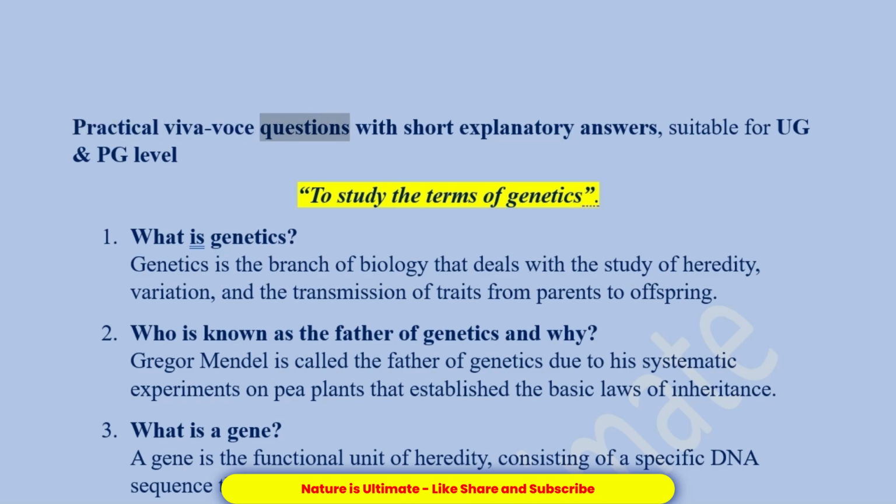Practical viva voce questions with short explanatory answers, suitable for UG and PG level. To study the terms of genetics. What is genetics? Genetics is the branch of biology that deals with the study of heredity, variation, and the transmission of traits from parents to offspring.